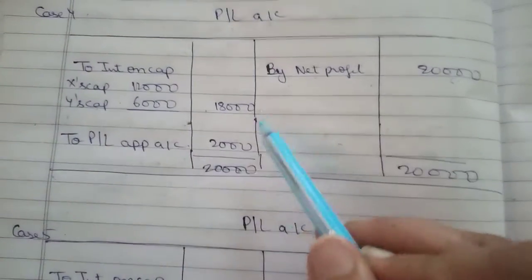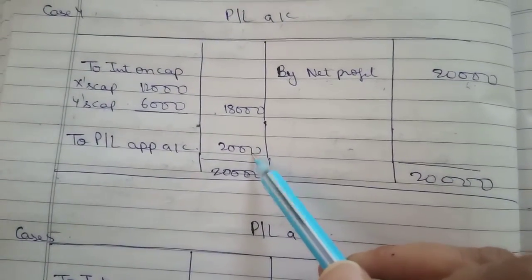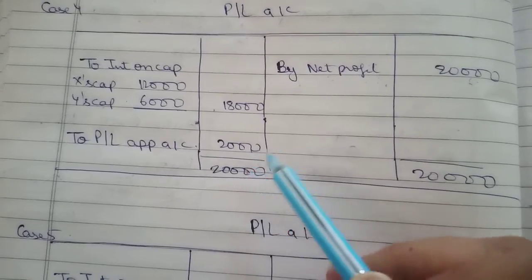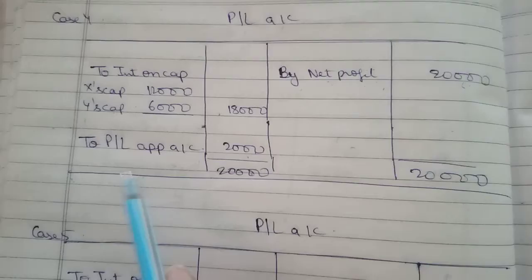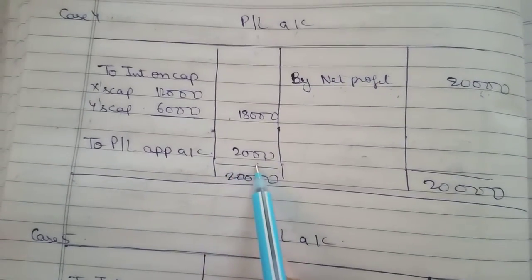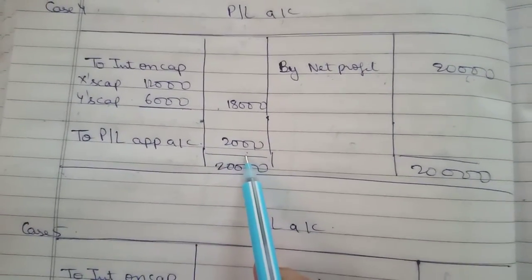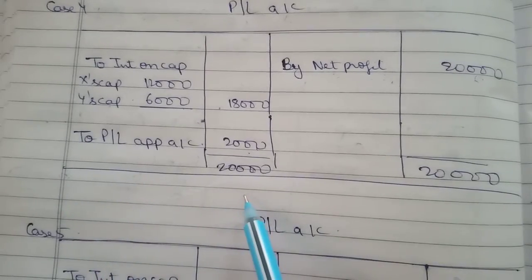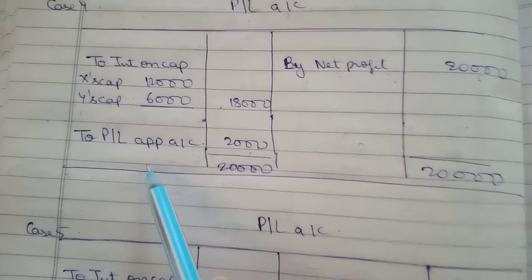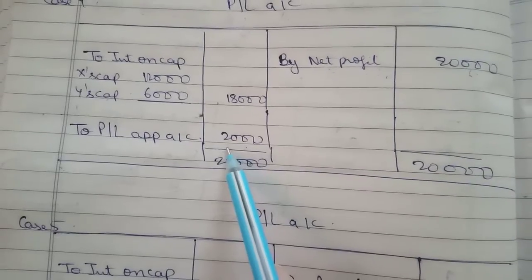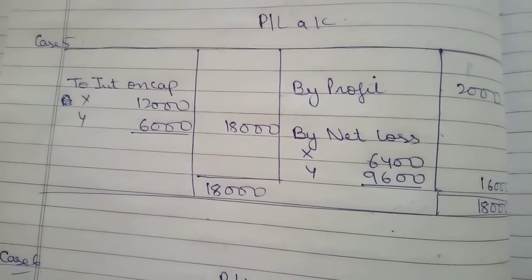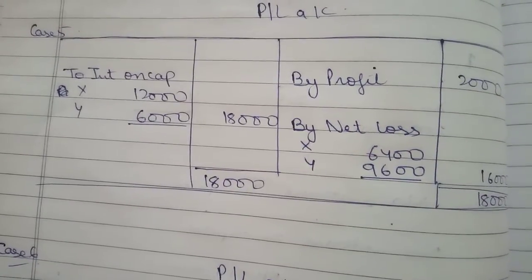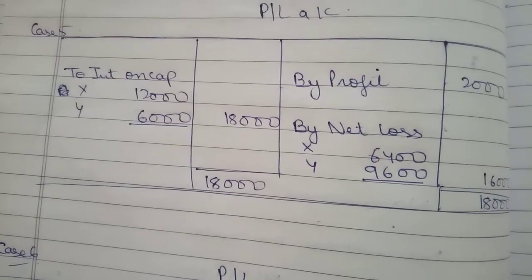and the profit that remains, 20 minus 18, I transfer it to the P&L appropriation account. I am not dividing the profit here because profit is divided in the P&L appropriation account. So I transferred this to the P&L appropriation account. Like we transfer the gross profit to P&L account, similarly we are transferring the net profit to P&L appropriation account. Correct?